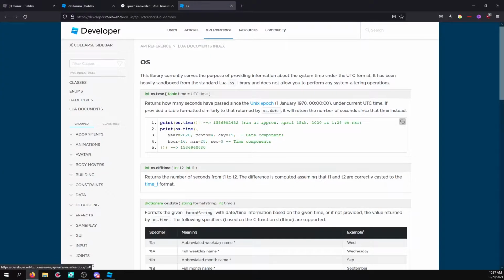You'll see here, you could also have a table of time. If provided a table formatted similar to that returned by os.date, it will return the number of seconds since that time instead. So if you put a time in the past here that looked like os.date, which I'll talk about in a future video, then it'll tell you the time since that time, basically.